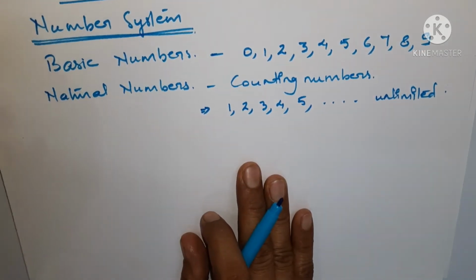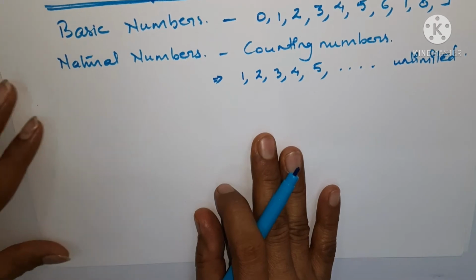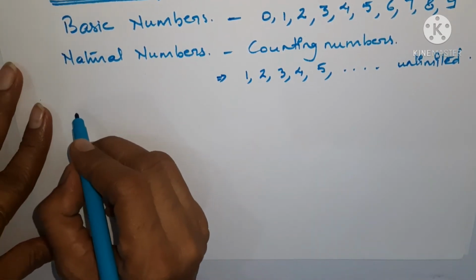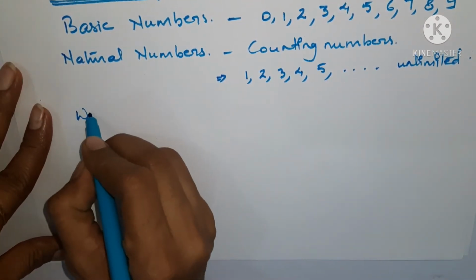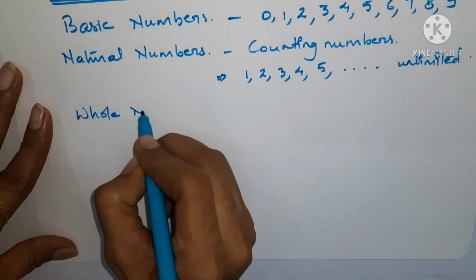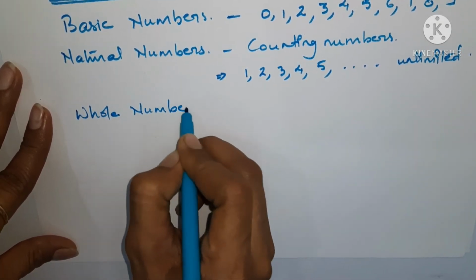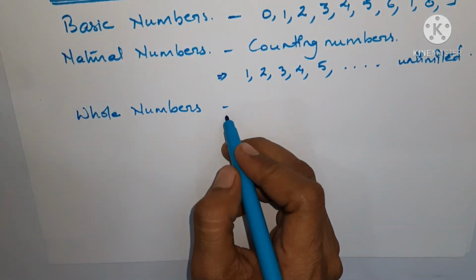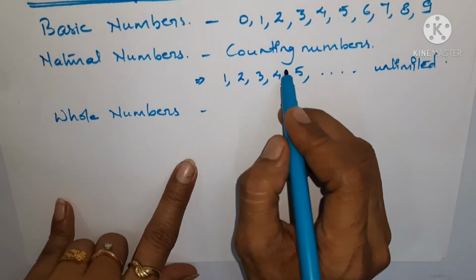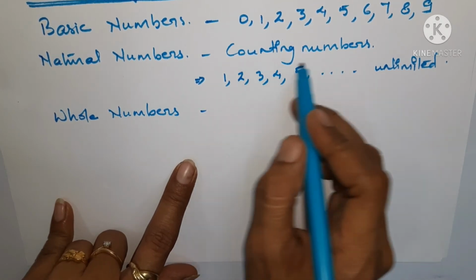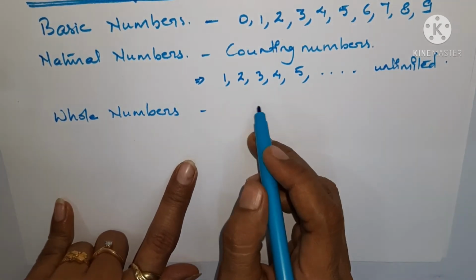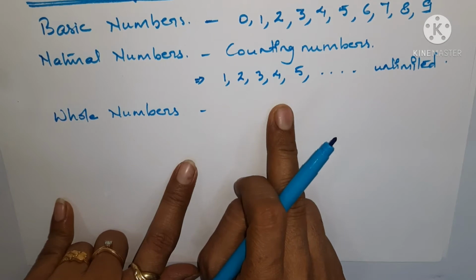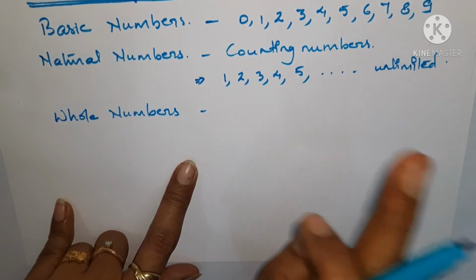Then the next numbers which we should know are whole numbers. Whole numbers are the collection of counting numbers including 0.